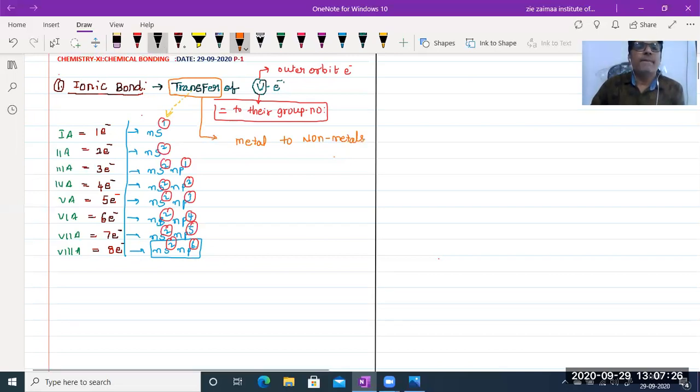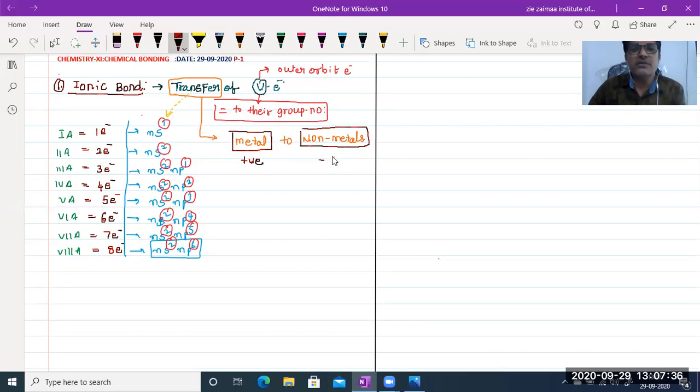Mostly we know that metals belong to positively charged elements, isn't it? And non-metals belong to negatively charged elements. Once again I repeat, all the metals contain positive charge, and all the non-metals contain negative charge. So depending upon this statement, we can conclude that electrons are always transferred from positively charged elements to negatively charged elements.